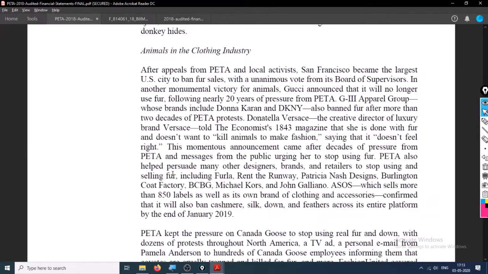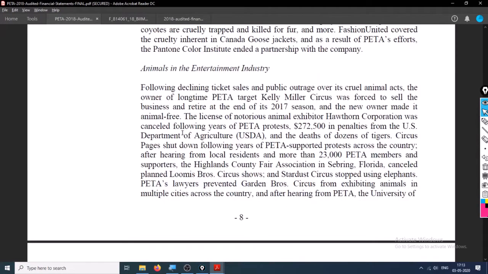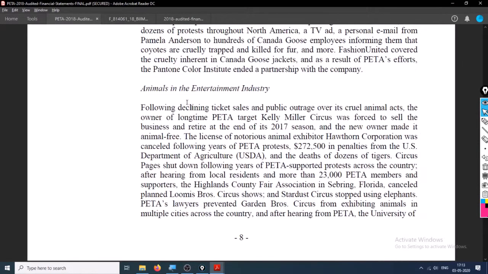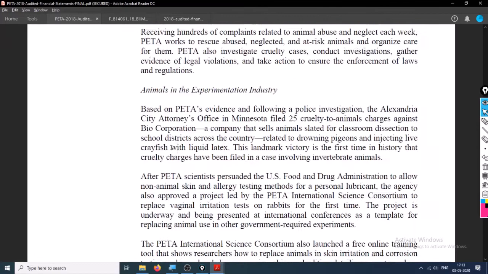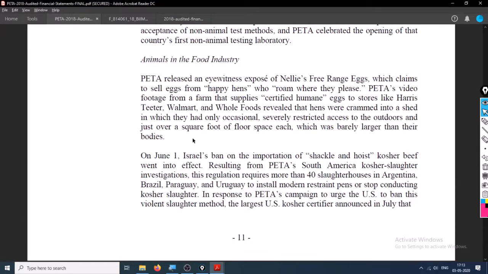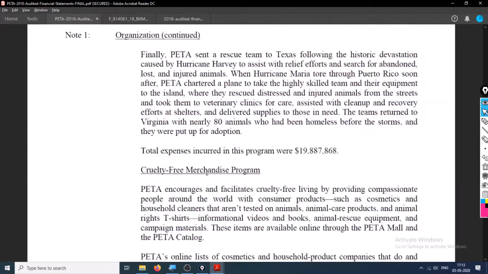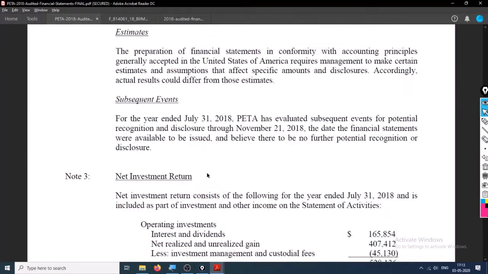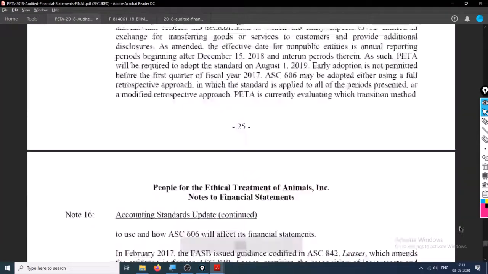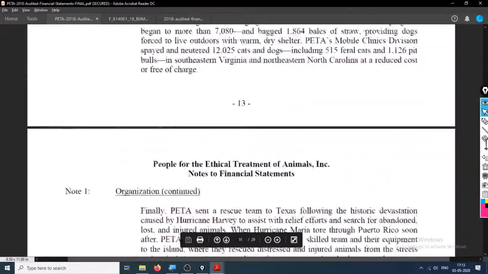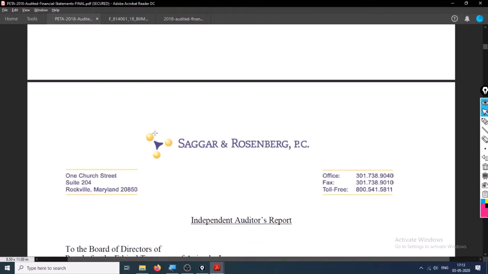These are the notes to accounts, showing what they are investing in and why. Animals in the entertainment industry. Target: Kelly Miller Circus was forced to sell their business. Experimentation industry. Animals in the food industry. Animals in the entertainment industry. Go ahead and check it out and you will see that they are prepared almost the same way, except they have some more legal requirements that they need to disclose.